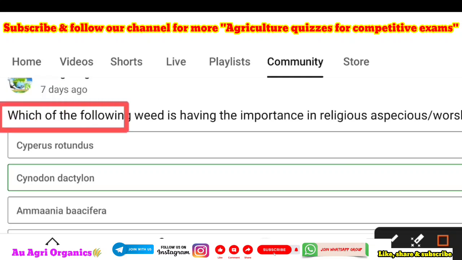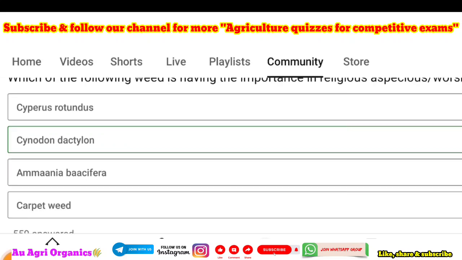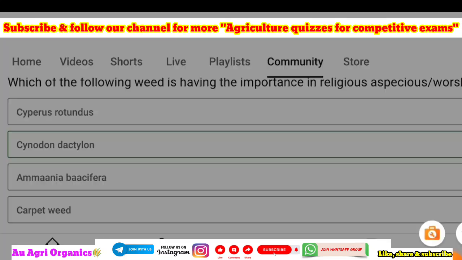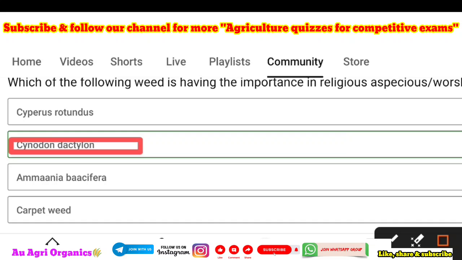The next quiz is, which of the following weeds has importance in religious auspiciousness or worship? Here also most of the answers were wrong. The options are Cyperus rotundus, Cynodon dactylon, Ammannia baccifera and carpet wheat. If you know what carpet wheat is, you can give it in the comment. Cyperus rotundus belongs to the family Cyperaceae. You may have seen it in many places, but it has no worship or religious significance. The only one is Cynodon dactylon, which we keep for our worship to Lord Ganpati. So that is the important weed which has religious auspiciousness.